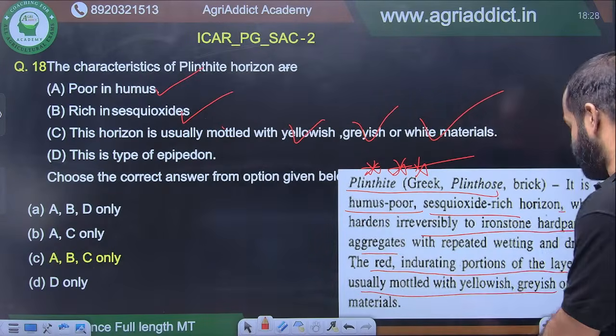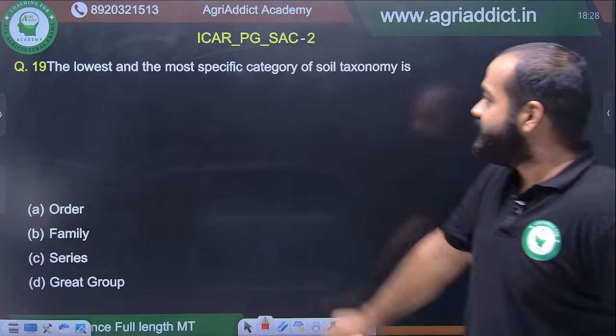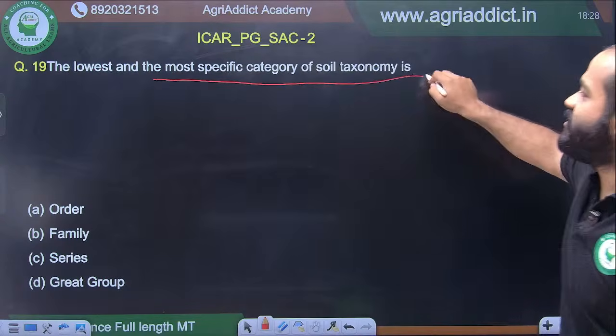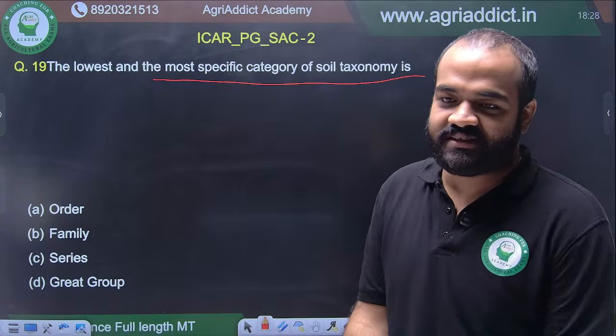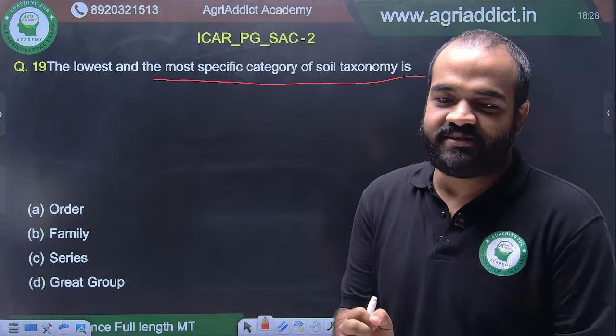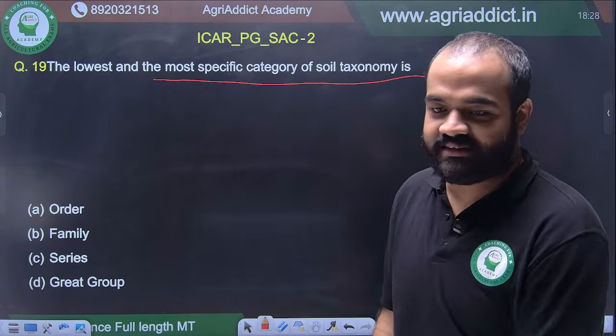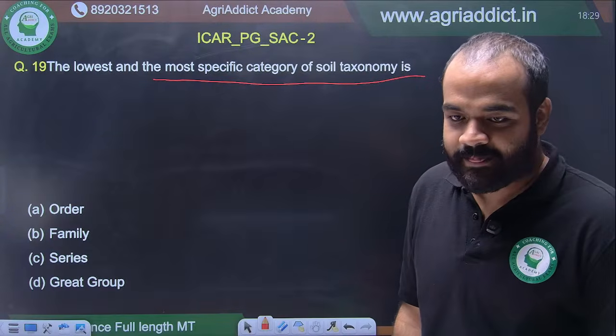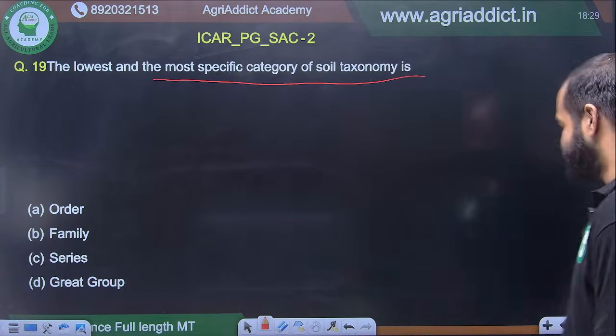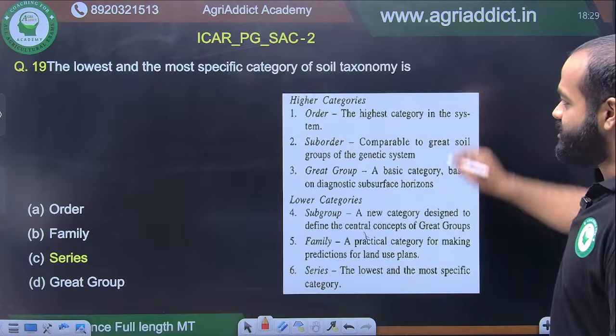All right, moving on. The lowest and the most specific category of soil taxonomy is: This is a very easy question. We will not take any time for this. We'll just move on like this. I'm just waiting for your answer. Yes, I can see the answer. It is C. That's very good.